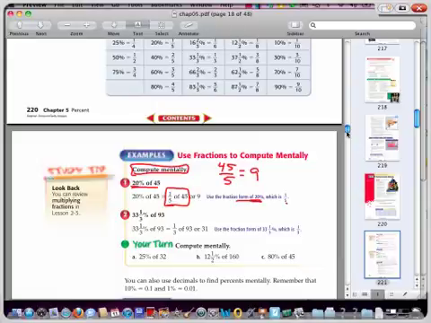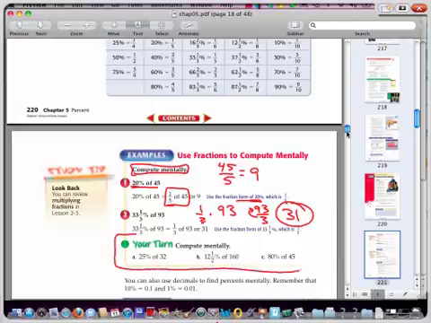Okay, on the second one, they say 33 1/3%. Well, here's my key, once again, that third. So make sure that you use that and say, well, what is a third of 93? And notice that they've given you a pretty easy problem again. You can think of this as 93 over 3. The 3 goes into the 9 3 times. 3 goes into the 3 1 time. There's my answer, 31. Okay, so we're looking for those kind of problems. All right, so you guys, stop the tape, do these in your head. Shouldn't take you too long. Write them down in your notebook, and then we'll come back.